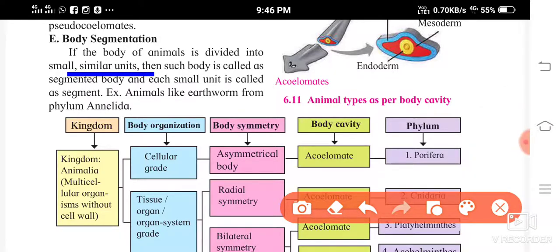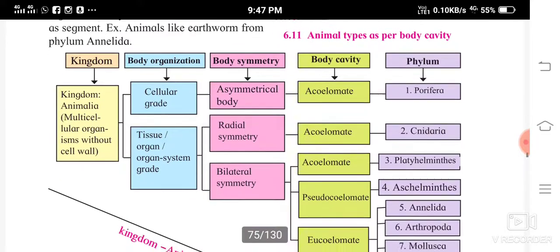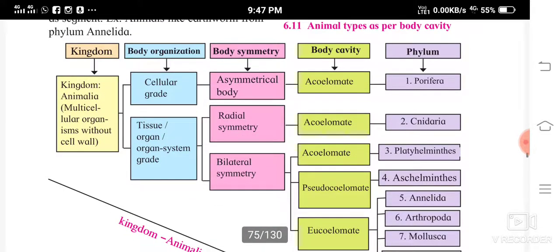Because they are divided into small similar units, their body is called a segmented body, and each unit is called a segment. Examples for this are earthworm.